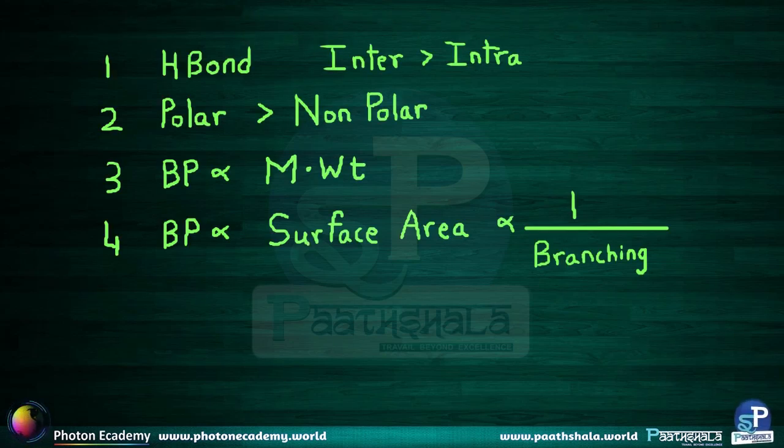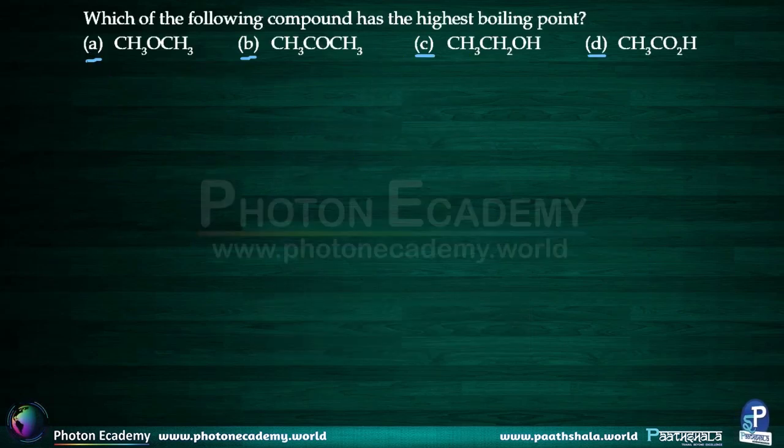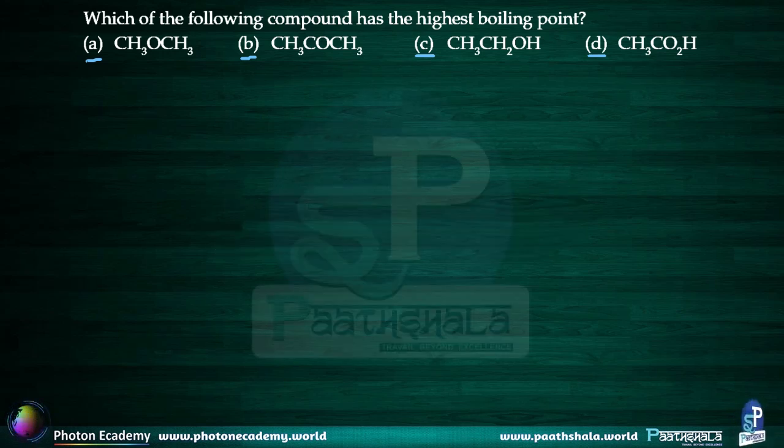So when we apply these factors, what we understand is that hydrogen bonding is having the largest influence on the boiling point, and more importantly, none of the given compounds have branching in the molecule. The occurrence of hydrogen bonding is the most influential here, and thus acetic acid has the highest boiling point out of the given four organic compounds.